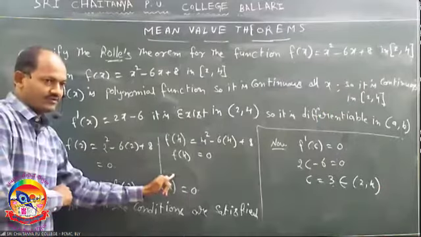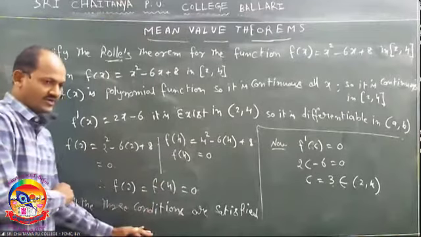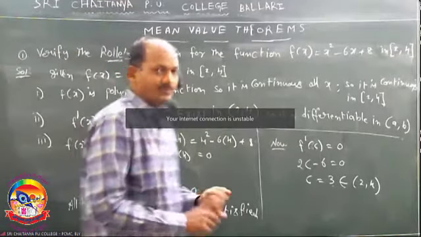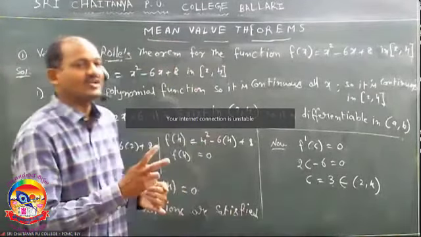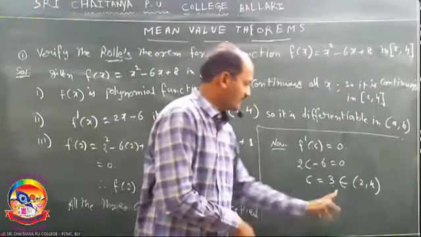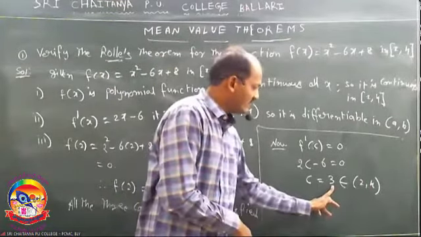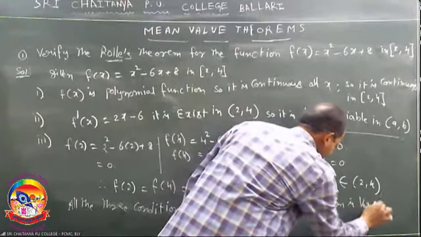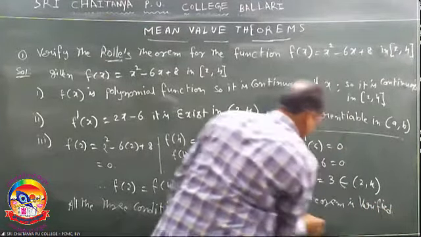f of a equal to f of b, the three conditions are satisfied. Then there exists at least one point c belonging to a comma b. The c value is 3, a value 2, b value 4. So the c value is in the given interval. Therefore, Rolle's theorem is verified.